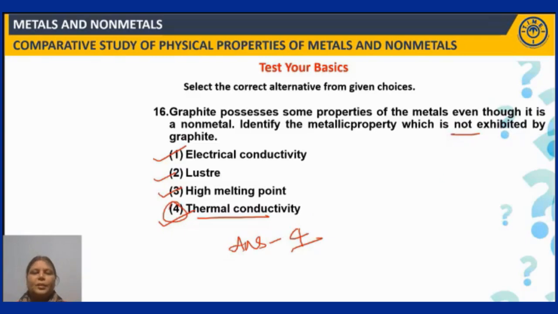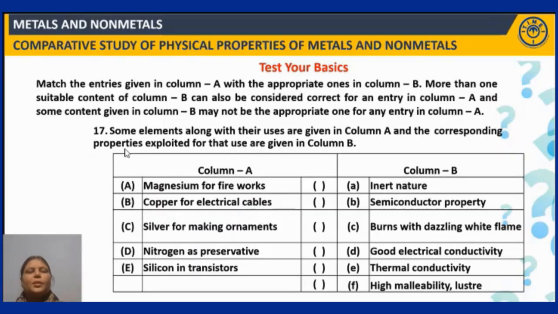right? Next question. So 17th question. This is of match the following type. Entries are given in column A as well as in column B. More entries are given in column B, but whichever are correct, you are supposed to match up with, right? So what are given under column A? Let us read out. Magnesium for fireworks, and then copper for electrical cables, silver for making ornaments, nitrogen as preservative, silicon in transistors, right? What are given under column B? Inert nature, semiconductor property, burns with dazzling white flame, good electrical conductivity, thermal conductivity, high malleability, and luster.